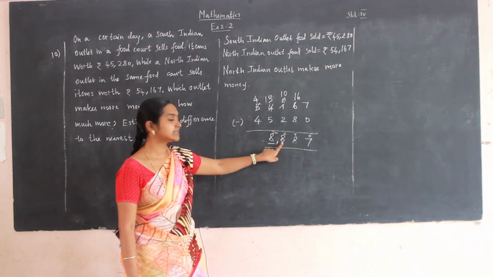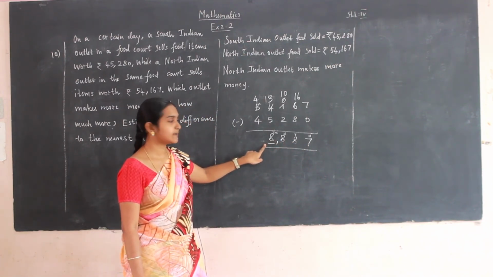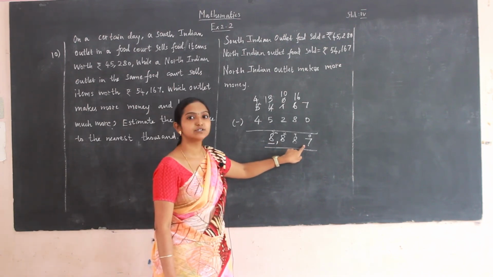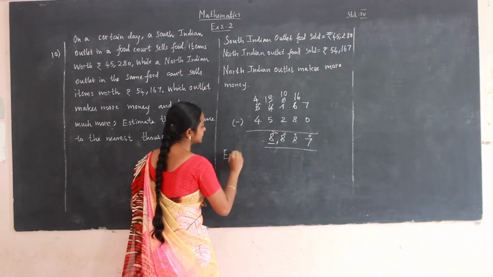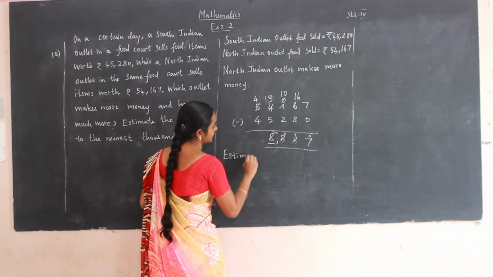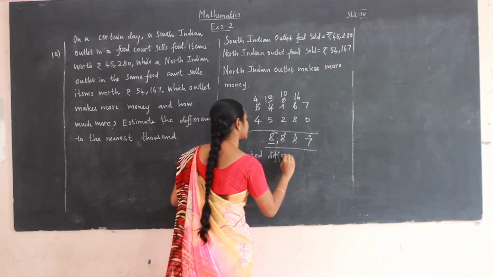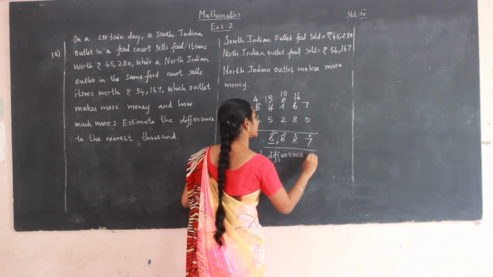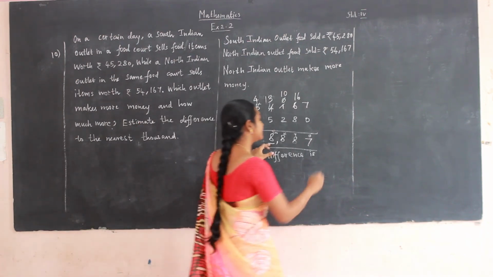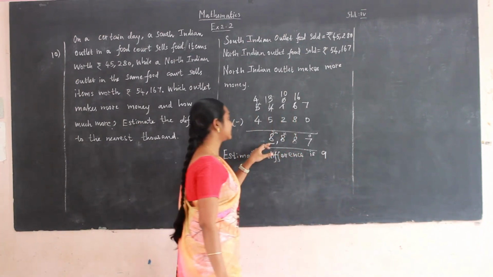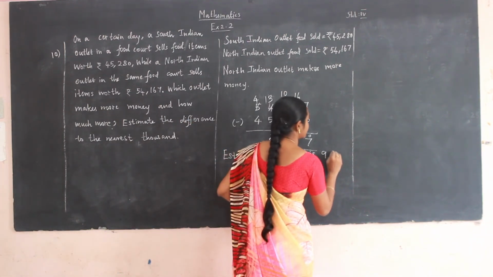Here the number 8 is greater than 5. So add 1 to rounding of place value and change all the numbers to its right as 0. So the estimated difference is, we have to add 1 to rounding of place value. 8 plus 1 is 9 and change all the numbers to its right as 0. So the answer is 9,000.